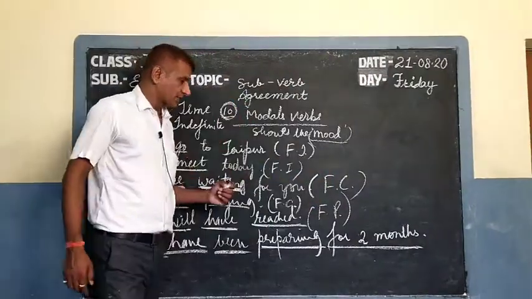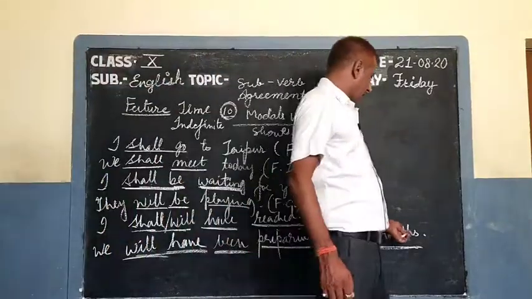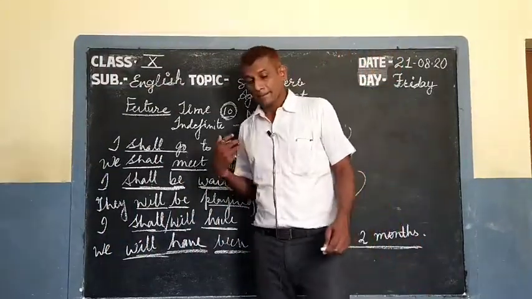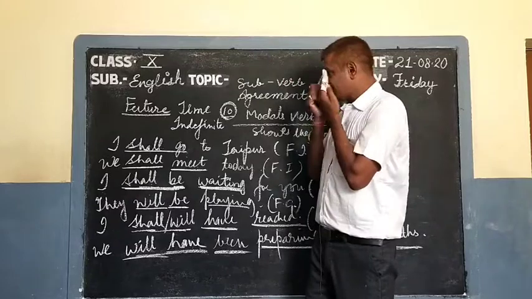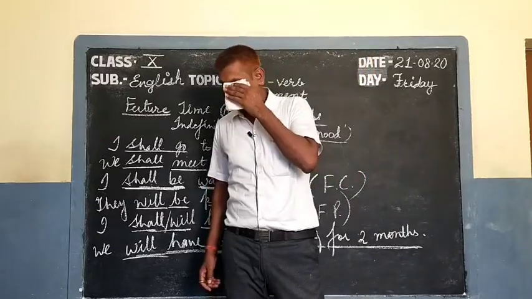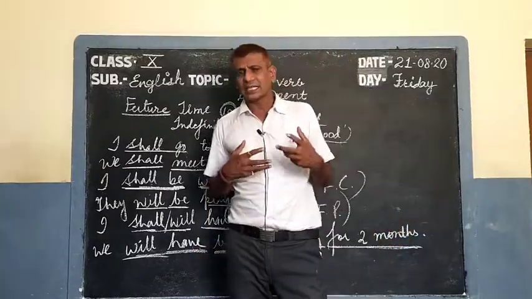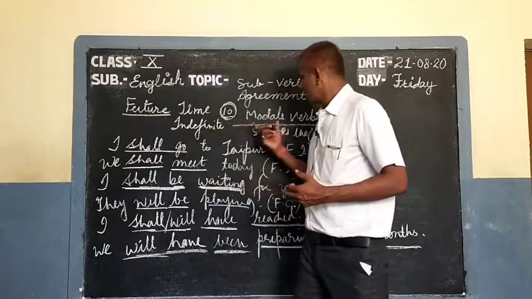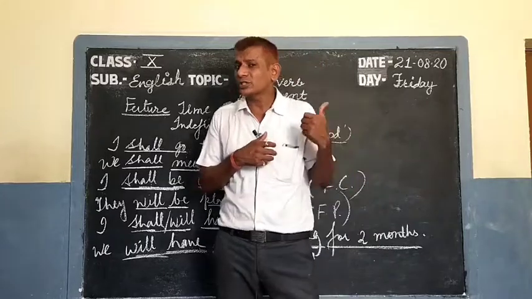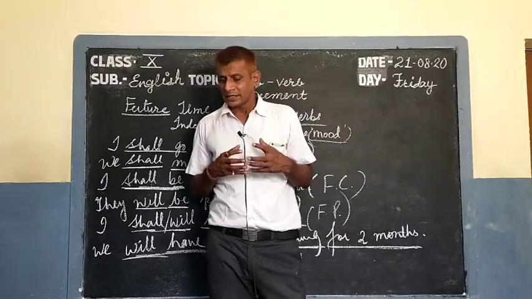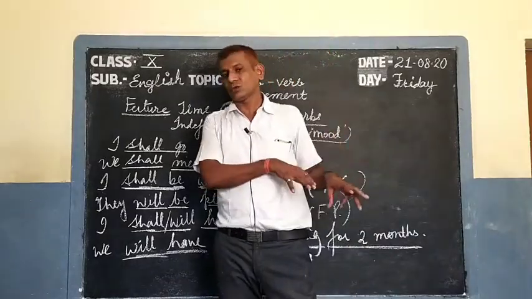Future perfect continuous time. So students, this way we can identify all three timings in future, in present, and in past also. Now next thing, we use these future verbs shall, will. These are not only used for future time, I tell you. These verbs can be used for the present and past also.